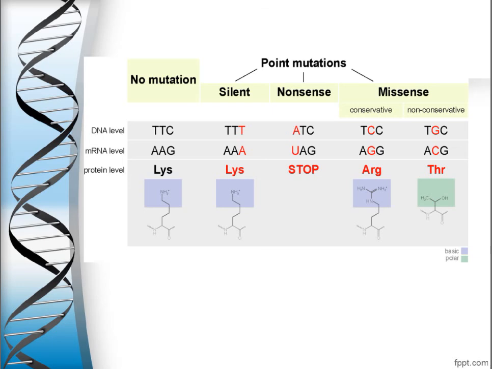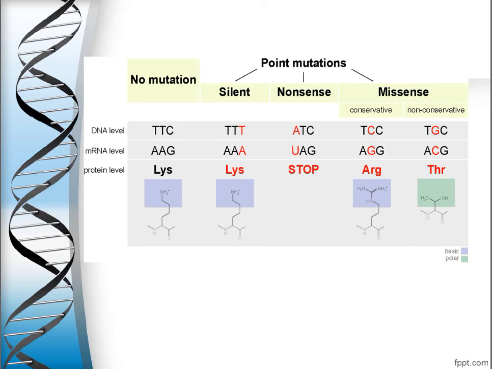So this is called a point mutation. And if it is conservative, then arginine will be formed, and if it is non-conservative, then tyrosine will be formed. So you can see TCC will produce AGG and TGC will produce ACG.